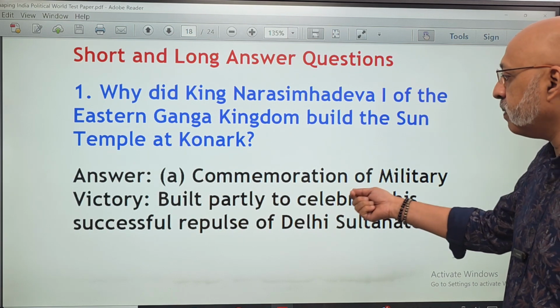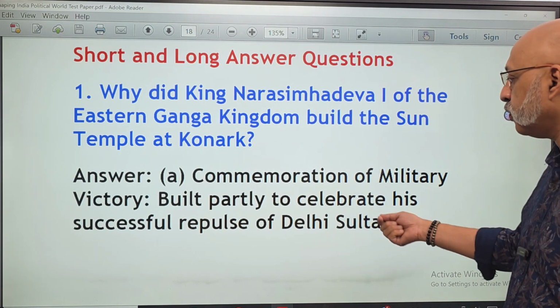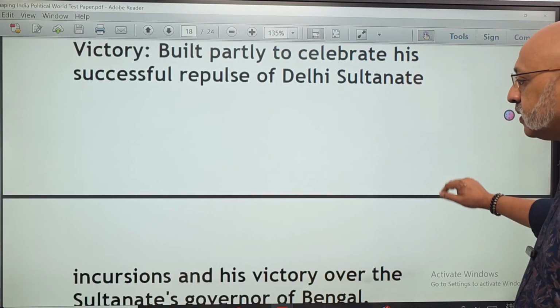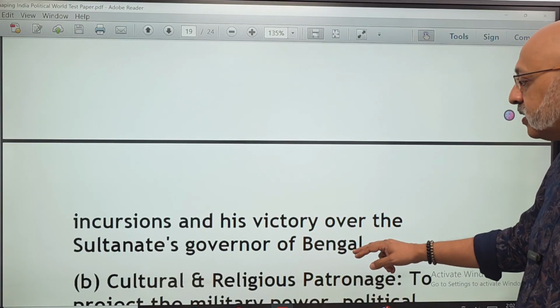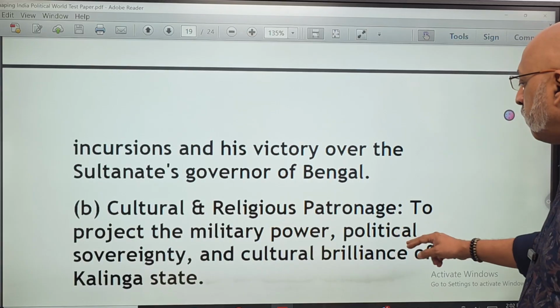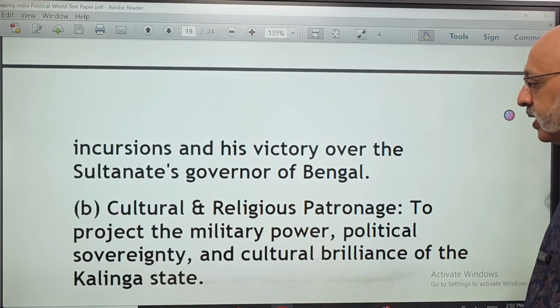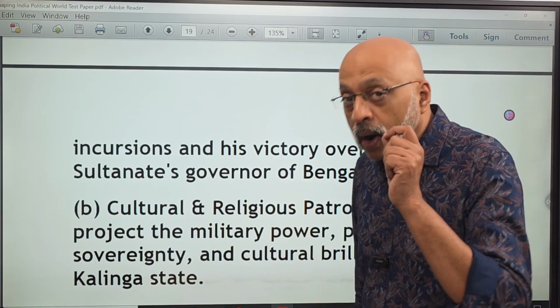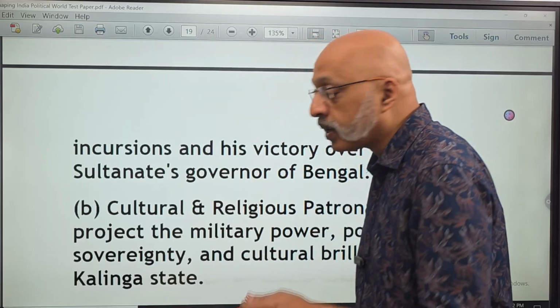Commemoration of military victory: built partly to celebrate his successful repulse of Delhi Sultanate incursions and his victory over the Sultanate's governor of Bengal. Cultural and religious patronage: to project the military power, political sovereignty, and cultural brilliance of the Kalinga state. One tip let me give you.